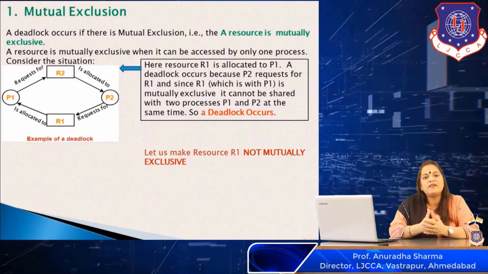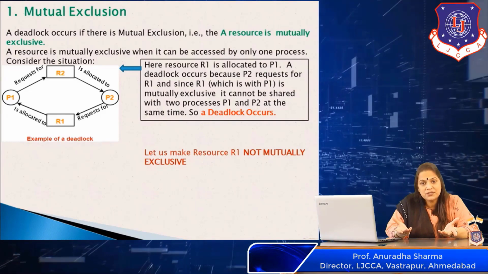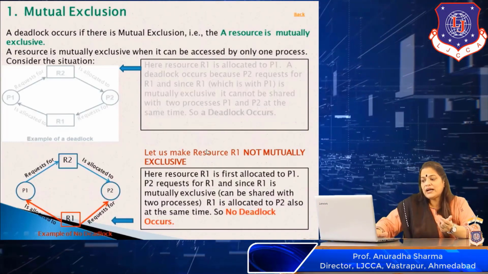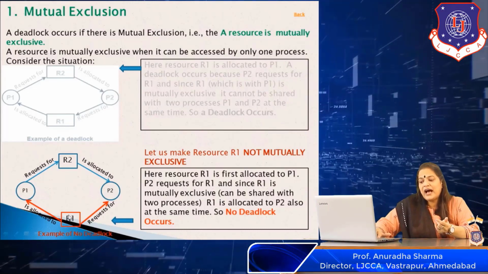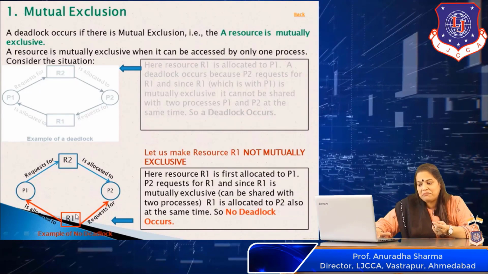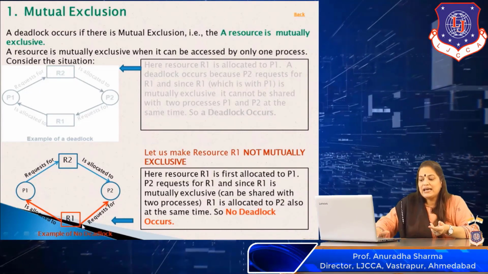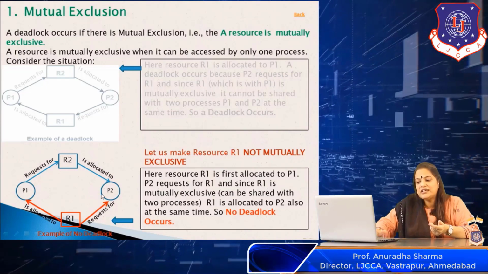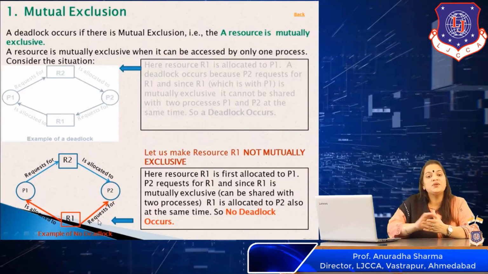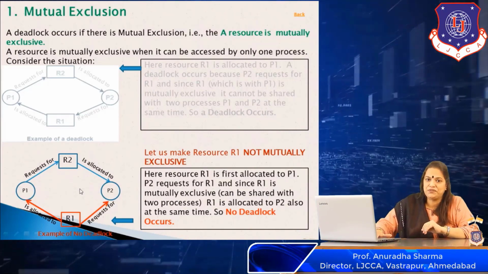That means R1 can be with two processes at the same time. So there is no mutual exclusion over here for the resource R1. Now consider this over here. Here I have made R1 not mutually exclusive. That means R1 can be shared, and this we have already discussed, that if I share R1 with these two processes P1 and P2, then there is no situation of a deadlock because there is no cyclic formation over here.